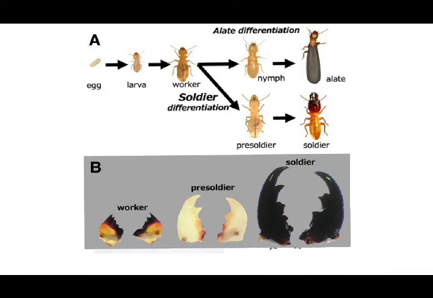As you can see here, these are the mandible portions. This is a worker, which is modified. The worker's mandible structure will be like this, whereas the soldier's structure is like this. And this is the soldier before complete development, when it is in the nymph stage.